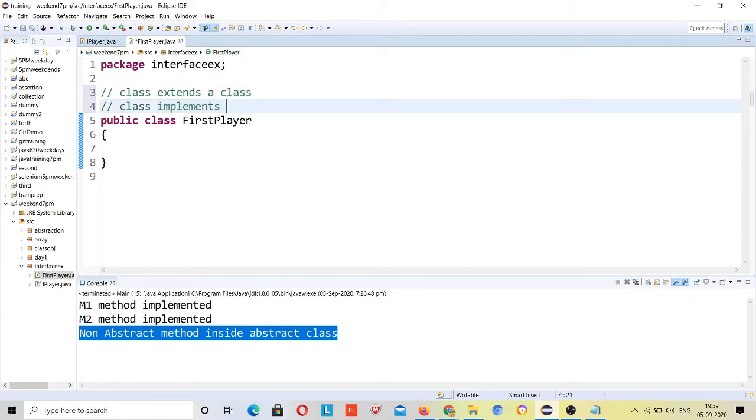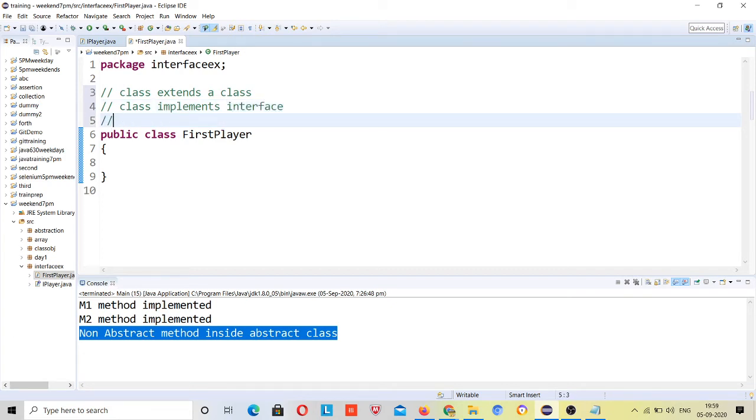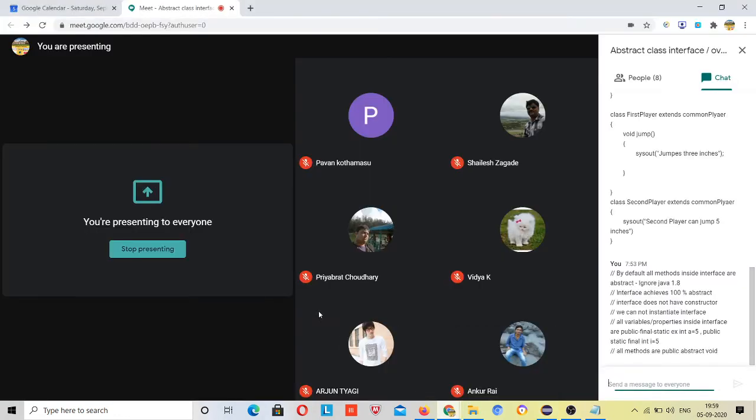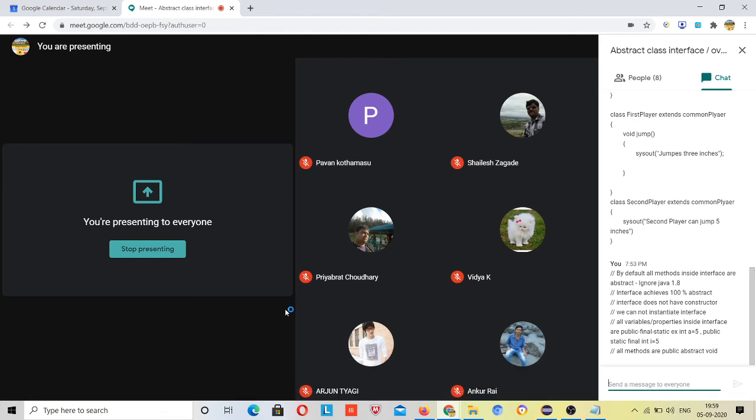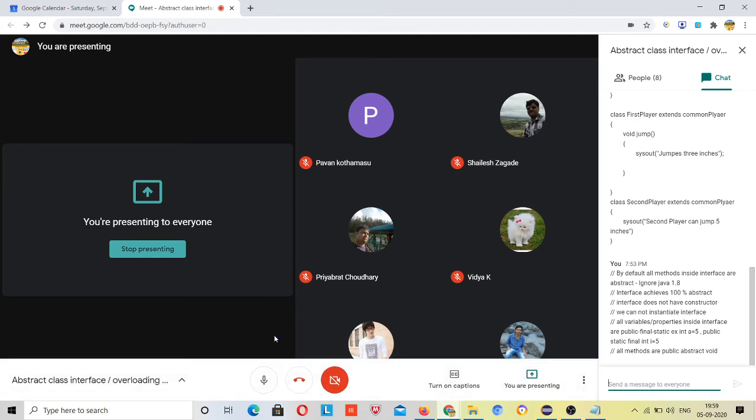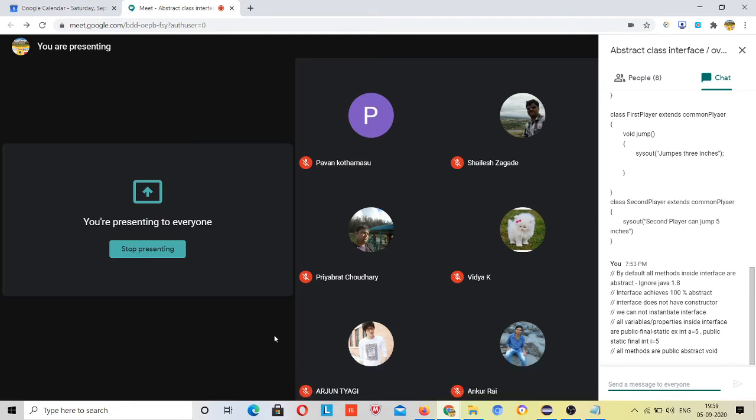If you by mistake try to write extends with an interface, you get an error. A class implements an interface, and an interface extends an interface. Now last week I told you that you cannot perform multiple inheritance through classes, but you can do it using interfaces.